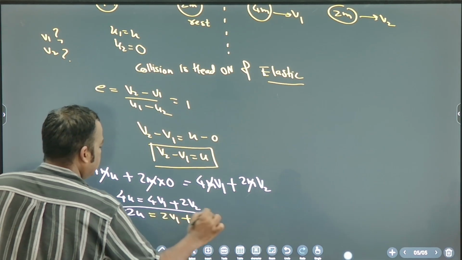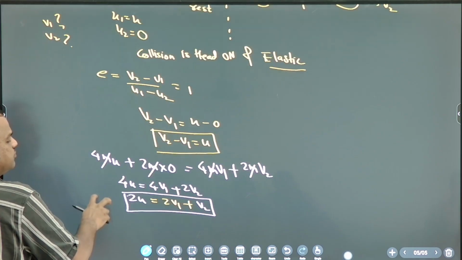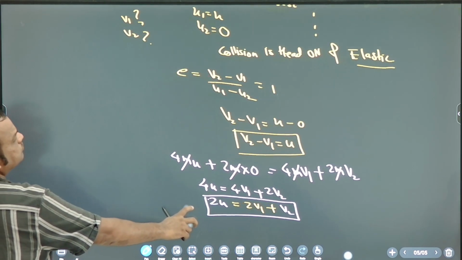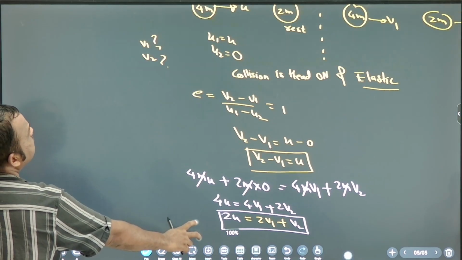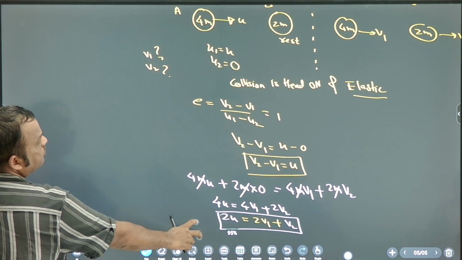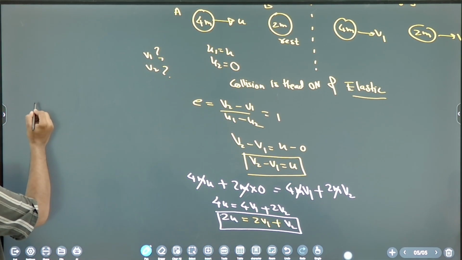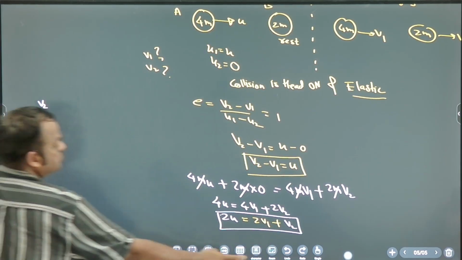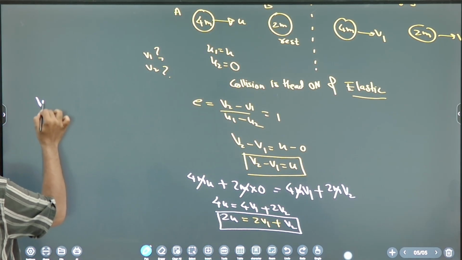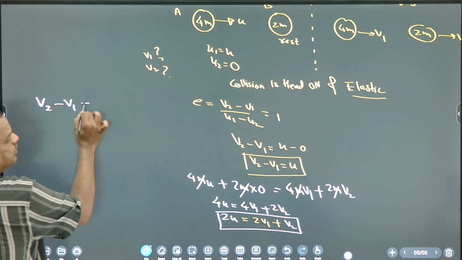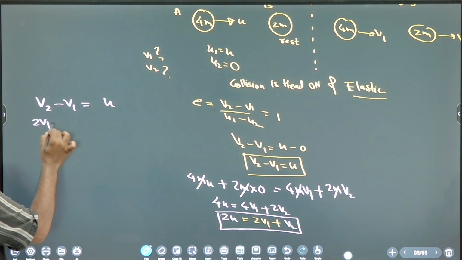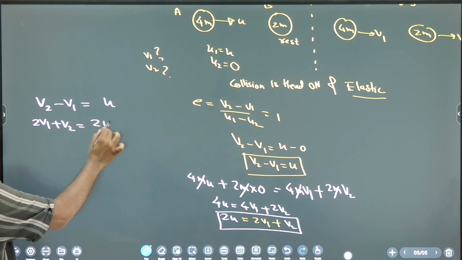Now this is the second equation. Now you write both equations. I am writing both equations here. V2 minus v1 is equal to u, and 2v1 plus v2 is equal to 2u.